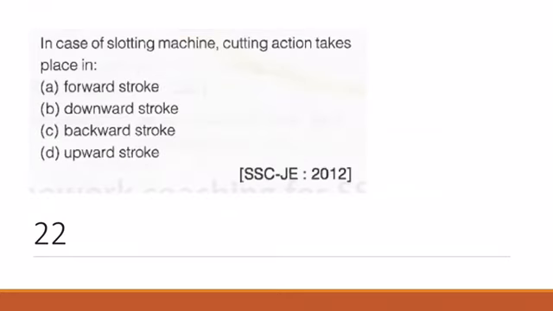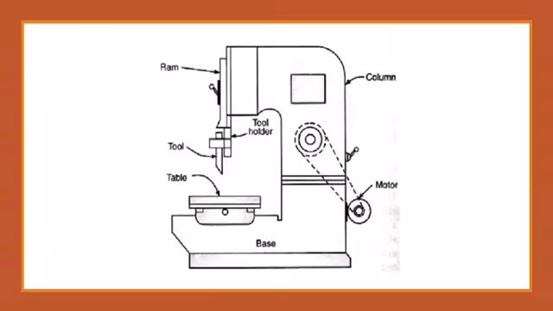Now 22. In case of slotting machine, cutting action takes place in. The correct answer is downward stroke. So here you can see this is a slotting machine. In downward stroke, basically this is a workpiece. So in downward stroke there is a cutting action that takes place.